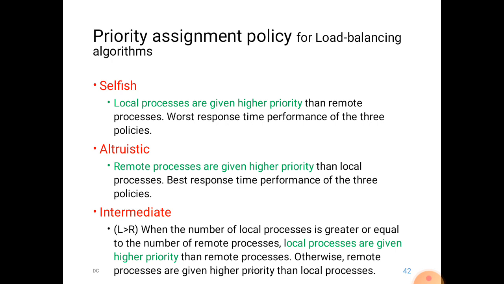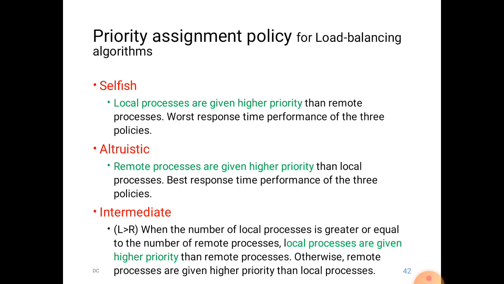Now we will see the intermediate policy. In case of the intermediate one, when the number of local processes is greater than or equal to the number of remote processes, local processes are given higher priority than the remote processes. Otherwise, remote processes are given higher priority than the local processes.